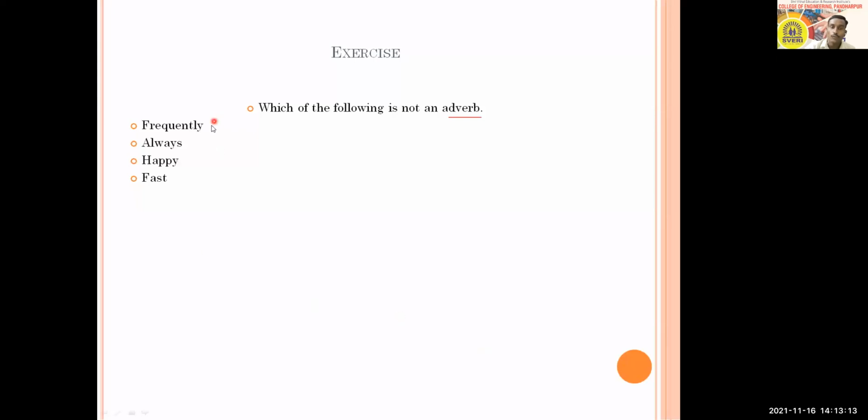So if you think about frequent, frequently, yes. Always is also an adverb of frequency, let's say. Happy, in the case of happy, there is a problem, because happy is an adjective and happily will become the adverb. So therefore you cannot go with this option, and that is not an adverb. Fast, we have discussed it about 2-3 times. All right, so option C is going to be the answer here.